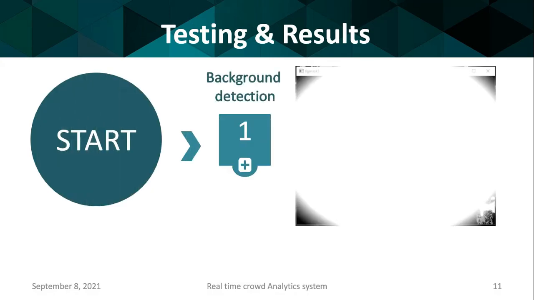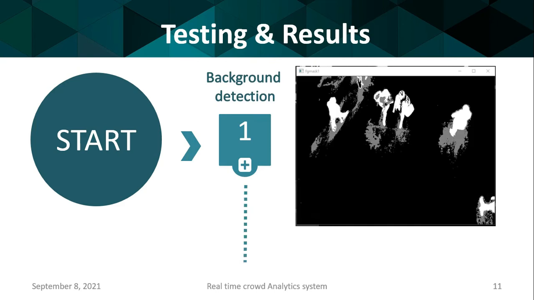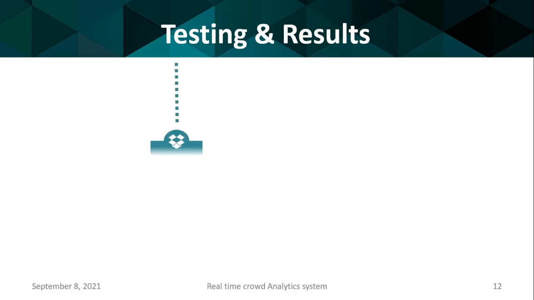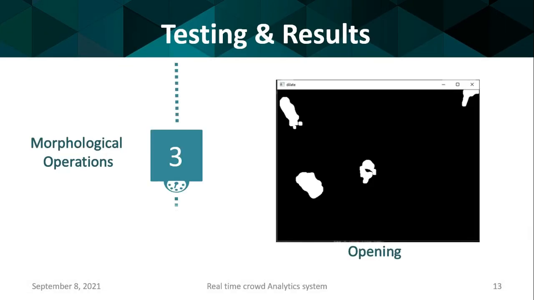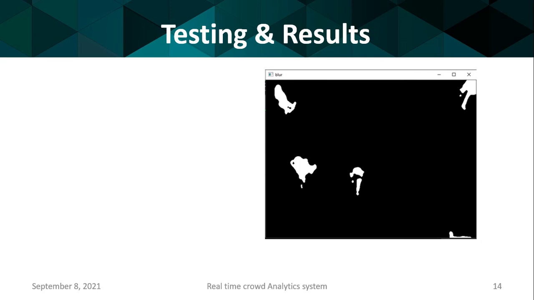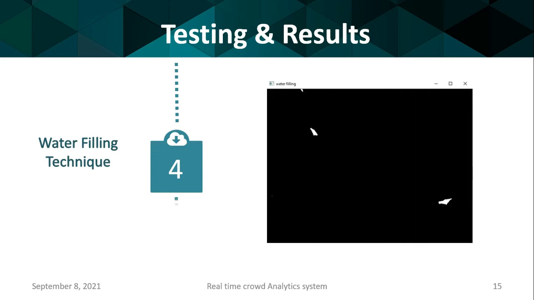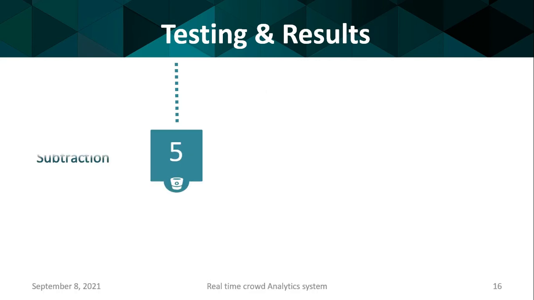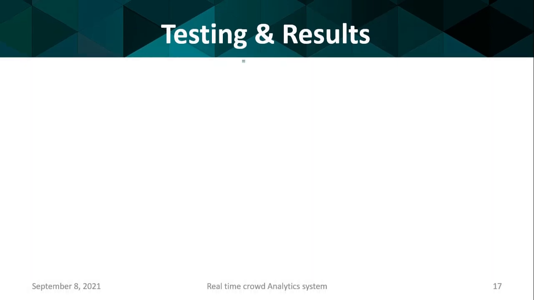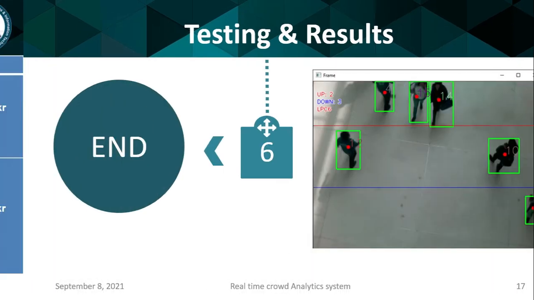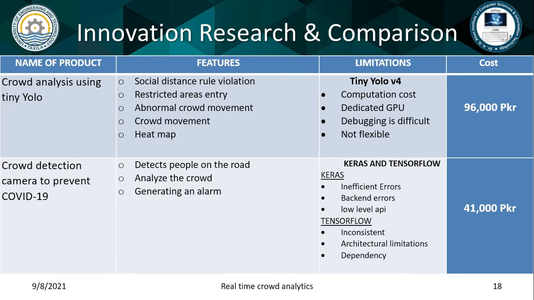It starts with the background detection, in which the frame is turned into the binary frame. The second step, background is subtracted and the shadows are removed by applying the thresholding. Next, morphological operations are performed. Then, opening function is applied, which involves erosion followed by dilation. The closing function is applied, which involves dilation followed by erosion. In the fourth step, water filling technique is applied, in which the distance transformation of a binary image is done. In the fifth step, morphological filtered frame and the water filled frame is subtracted, and in the last step, the result is obtained.